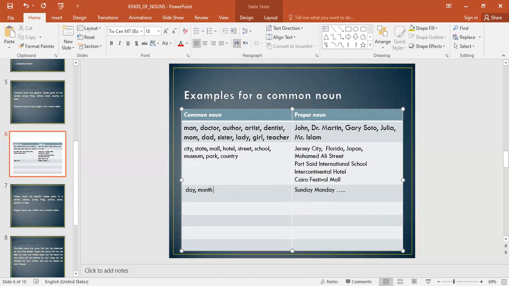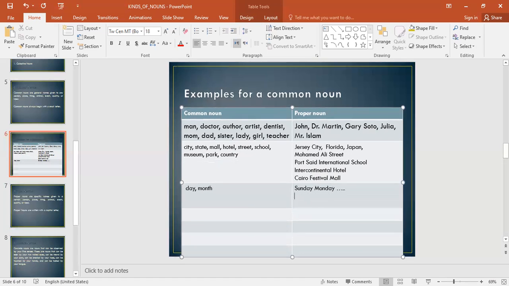Again, the word month alone is common. All the months of the year, rather, are all capital. I have to capitalize June, and I have to capitalize all months. We capitalize all months and all days of the week.